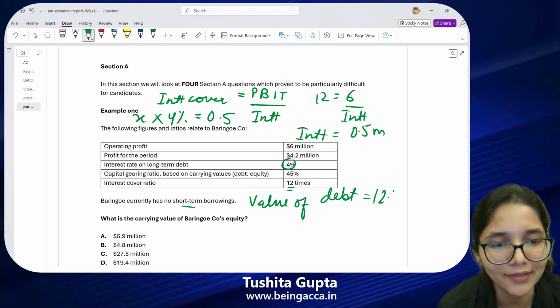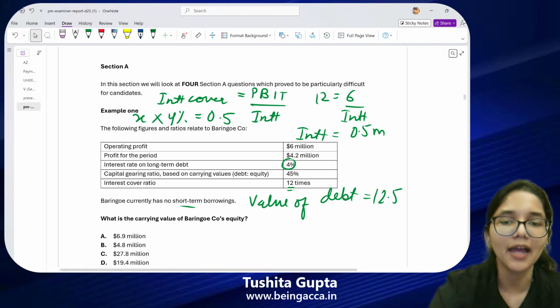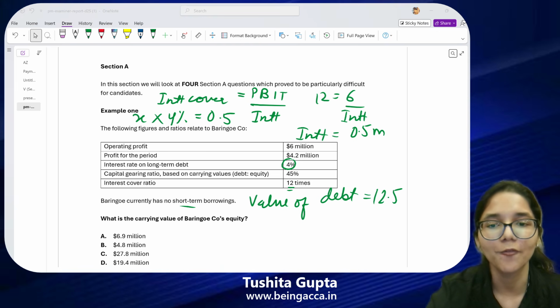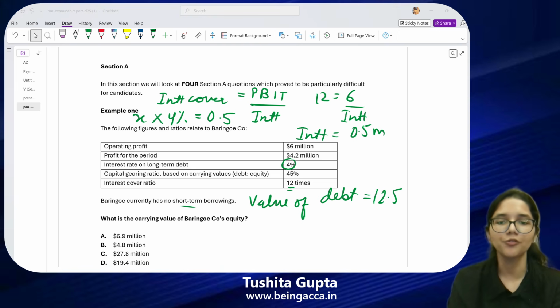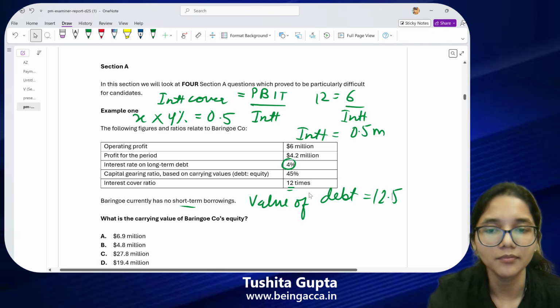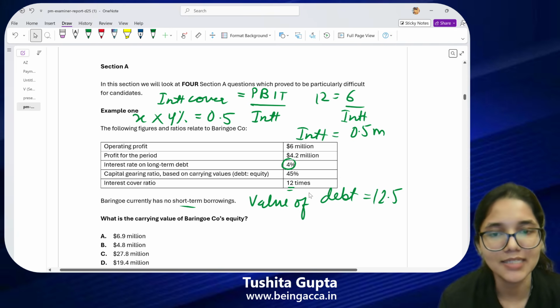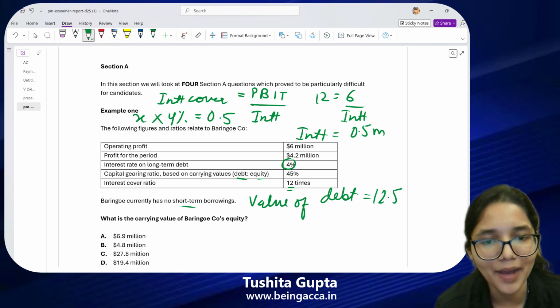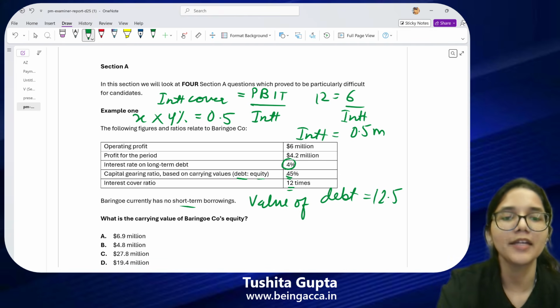Now I know one thing, my value of debt I have calculated. Now you tell me what further steps I should do to move towards the value of the equity? Yes, it's told to us that debt in comparison to equity is 45%.